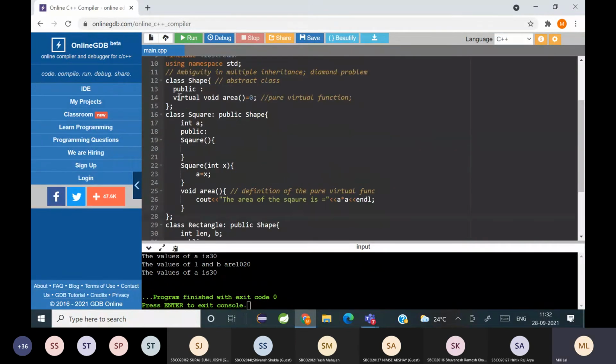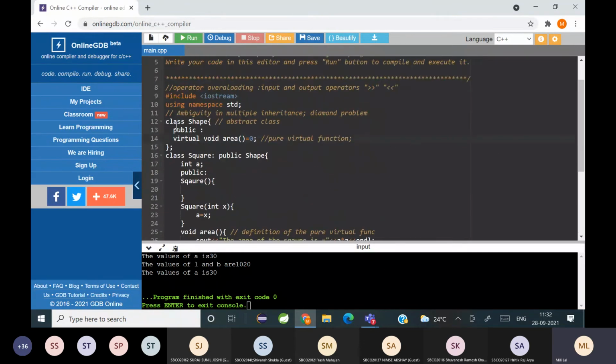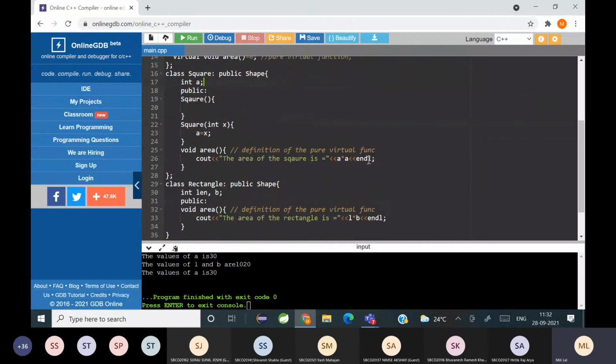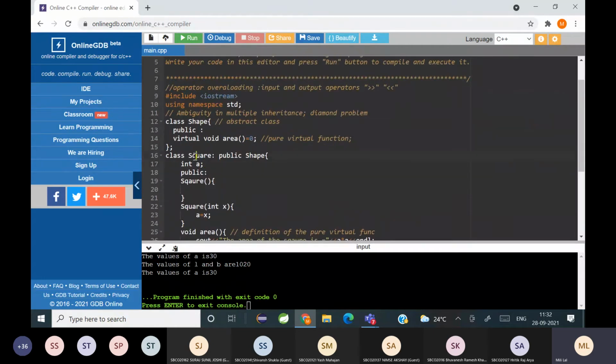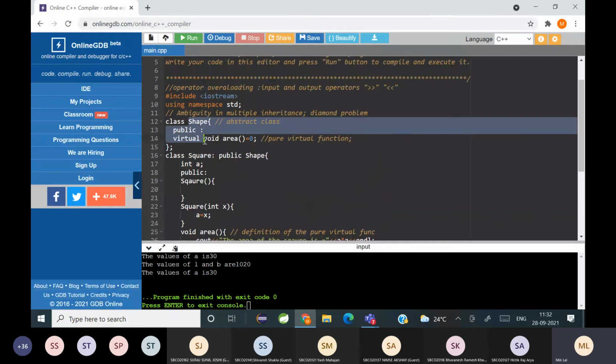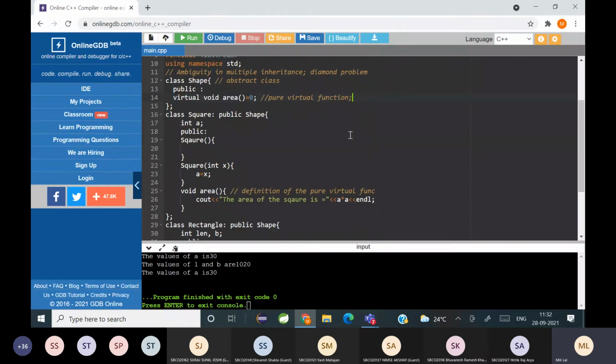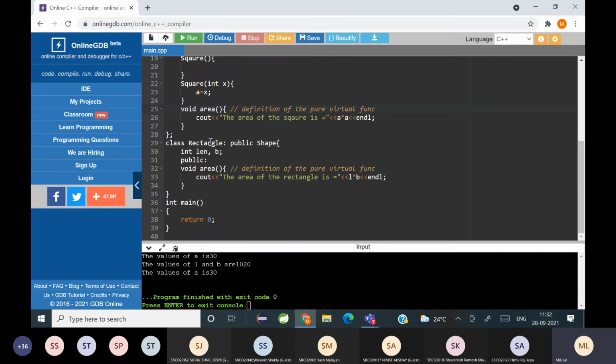Okay, here. So you can see this pure virtual function has different definitions in different classes. So this shape is just going to act as an interface. Whereas shape is getting inherited in square, it's getting inherited in rectangle. So here shape is going to act as an interface for all the child classes. Why? Because for this pure virtual function area, there is no specific definition here. Which shape is it? So its definition will be in the child class, like square has a definition for it and rectangle has a definition for it. So I've written it like this.